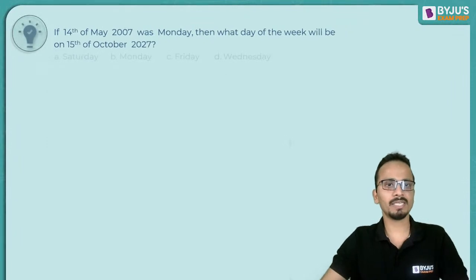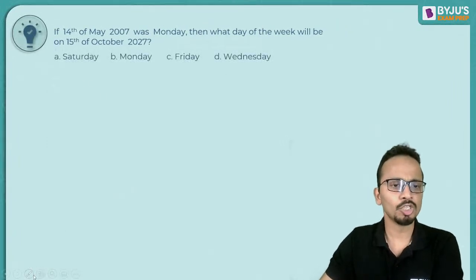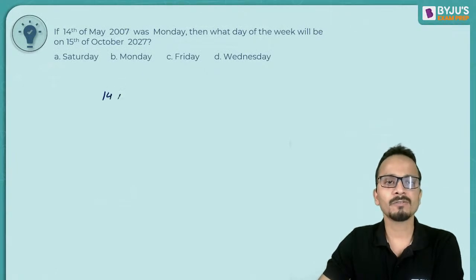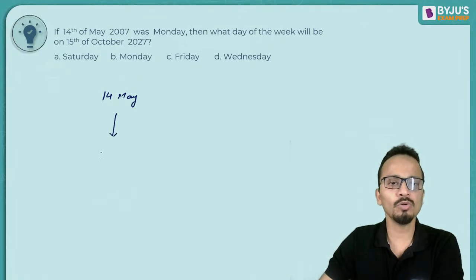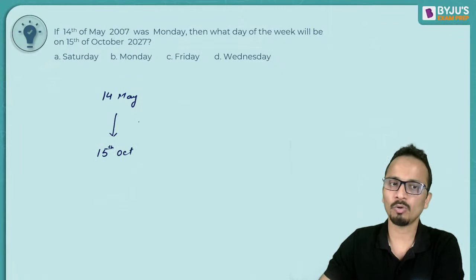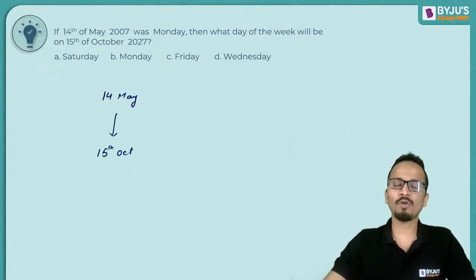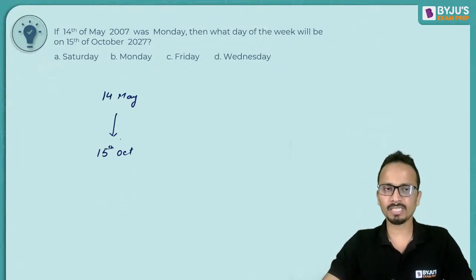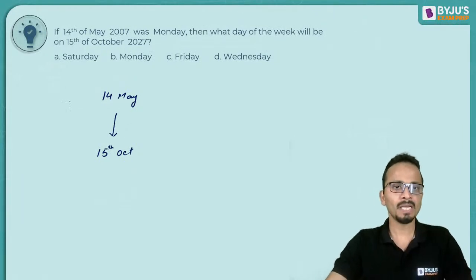All right, now let's get started. So, 14th of May, starting from here, first of all, I'll go to 15th of October, and we'll find out the number of odd days. Slowly and steadily, starting from 14th May up till 15th of October.